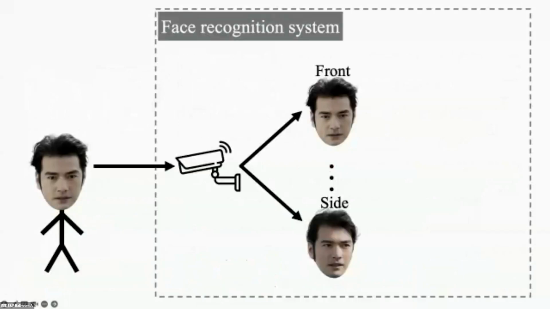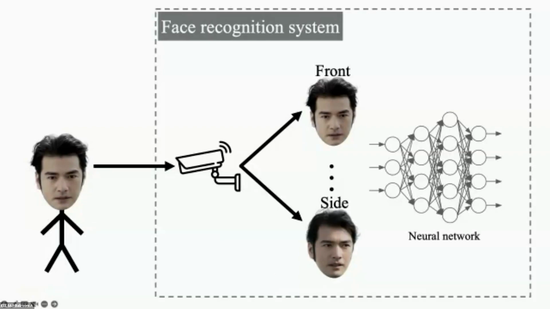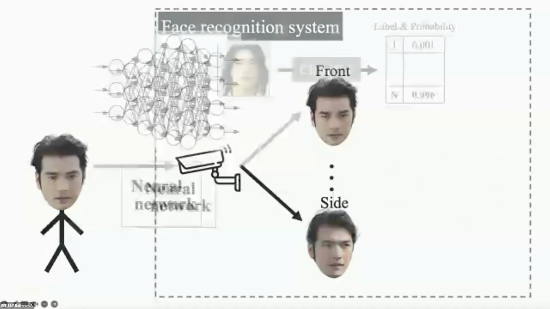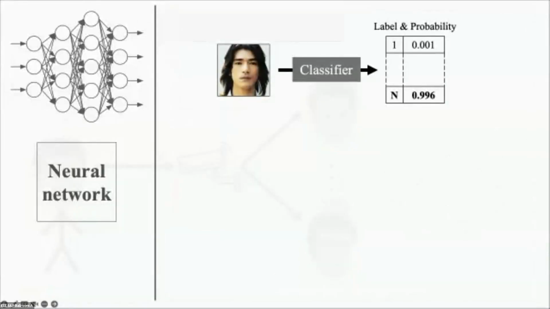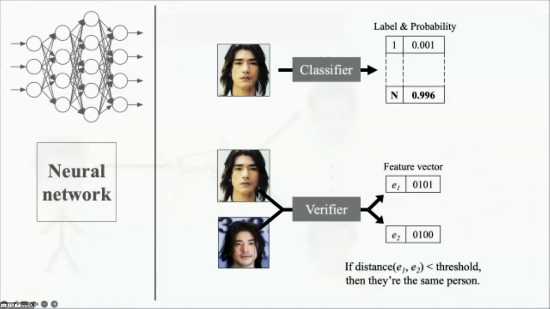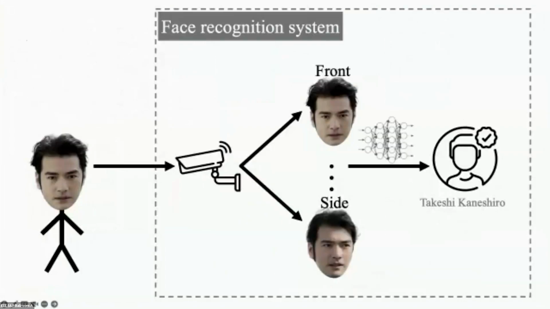When recognizing a person, a face recognition system first takes multiple photos with different poses. They are then fed to a neural network for recognition. A neural network can be used as a classifier. Given one image, it outputs a distribution of confidences over n labels. Or it can be a verifier. If the feature distances between two images are small enough, they are considered as the same person. Here, Takashi is correctly recognized.